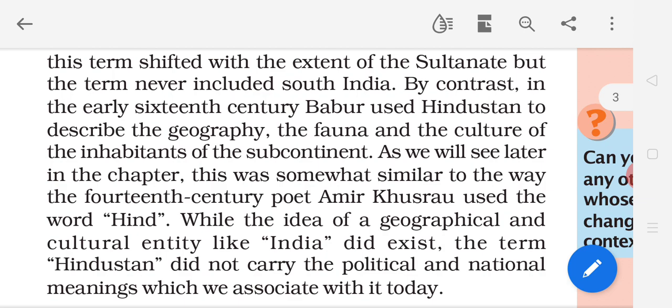Babur used Hindustan, this word, to describe the geography of our country, the animals, and the culture of the inhabitants who were living in that period. So to describe them, Hindustan was used by Babur in the 16th century. Here the meaning is different.